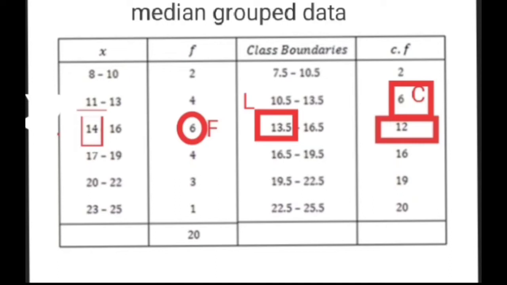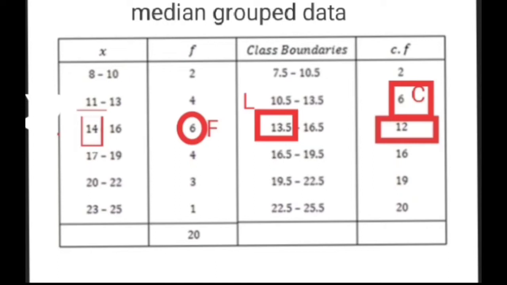Now how to make this class boundary column? First you have to see how much difference there is between the classes. There is a difference of 1, and you have to divide that difference by 2, so you get 1 divided by 2, which is 0.5.